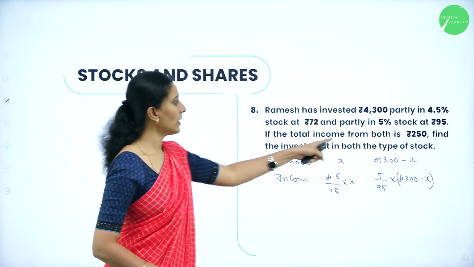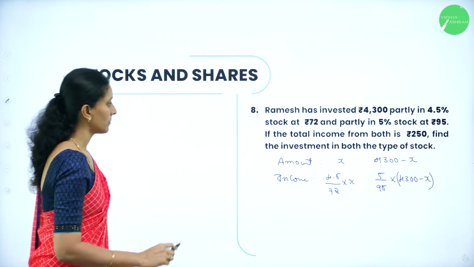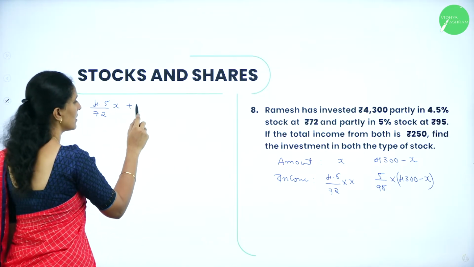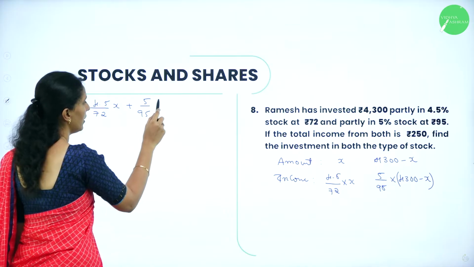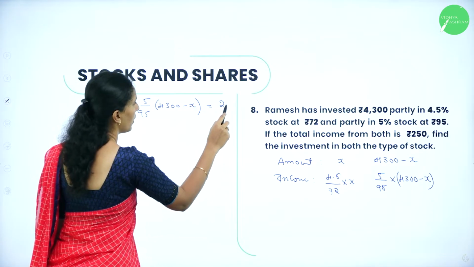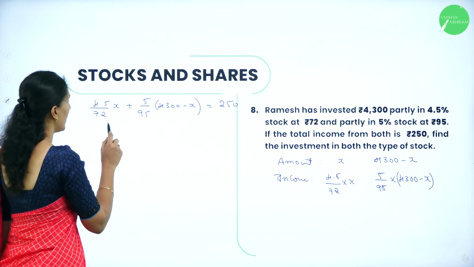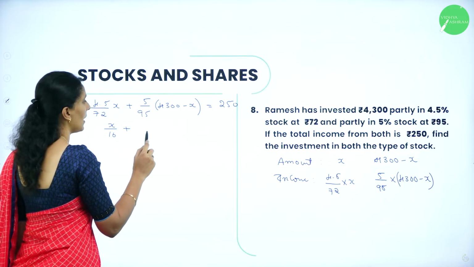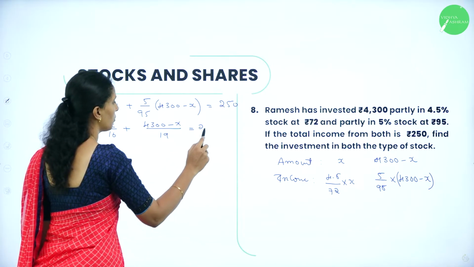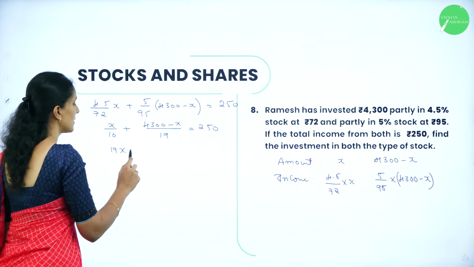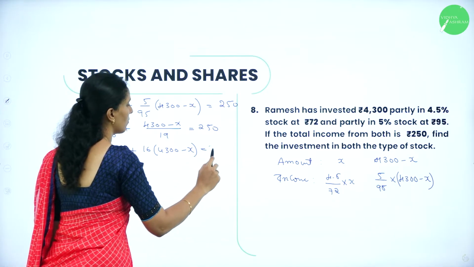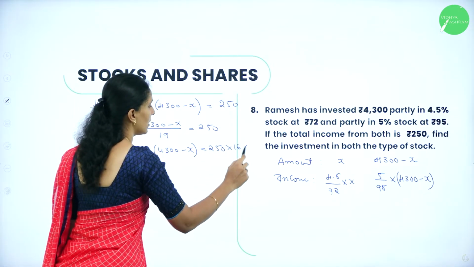Now they have given the total income from both is 250. That means 4.5 by 72 X plus 5 divided by 95 into 4,300 minus X is equal to 250. So now solving this, we will get X by 16 plus 4,300 minus X by 19 is equal to 250. So 19X plus 16 into 4,300 minus X is equal to 250 into 16 into 19.